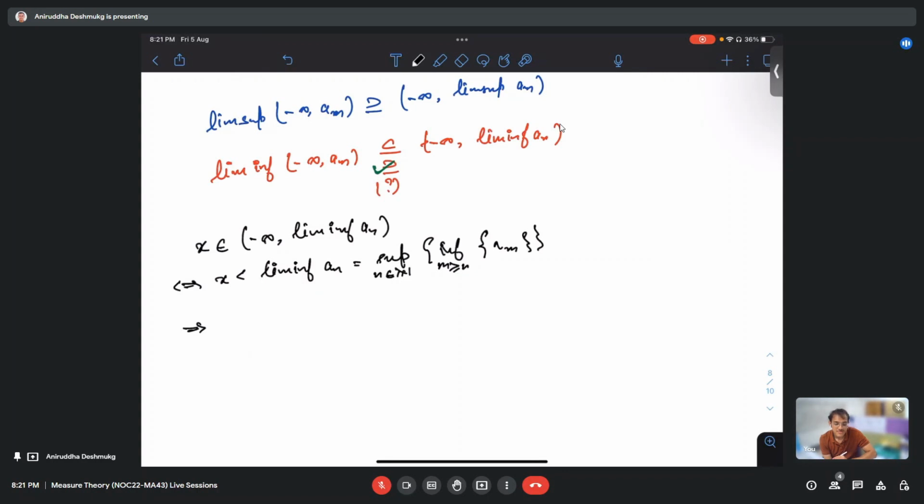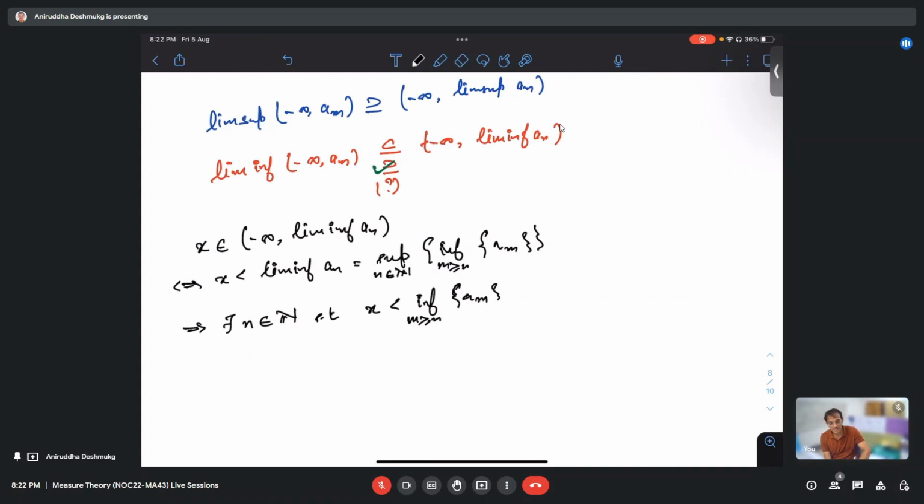What does it mean? It's less than all the upper bounds. That is true. But it means that x is not an upper bound, right? Yes. Okay. So if x is not an upper bound, it means there is an element inside of this set which is bigger than x. So there is some n such that x is less than the infimum over m bigger than or equal to n of am. Is this fine?